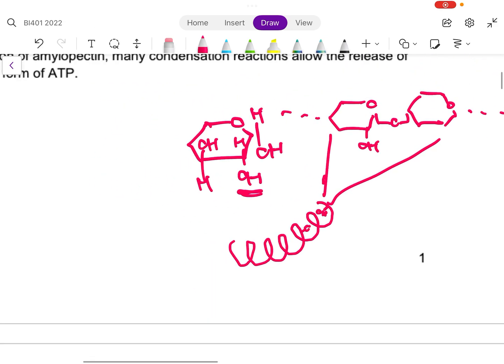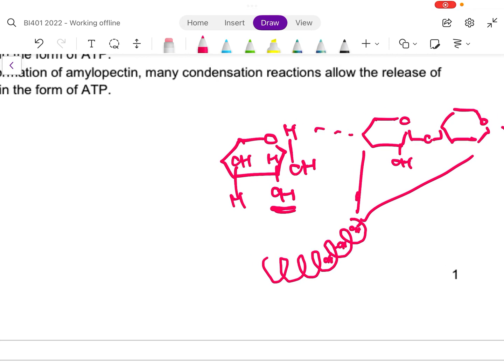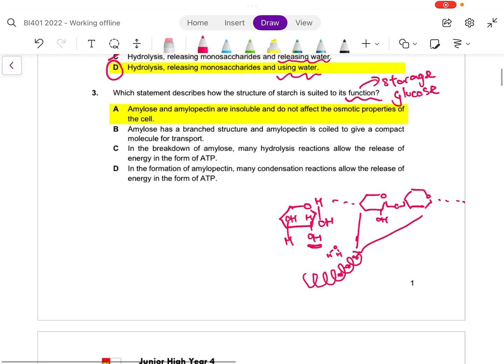So even though OH groups are polar and hydrophilic, because they're all pointing inwards, any water molecule nearby won't really get to interact with the OH groups. That's what makes it not quite able to interact with water.